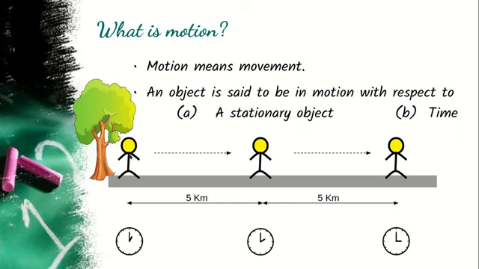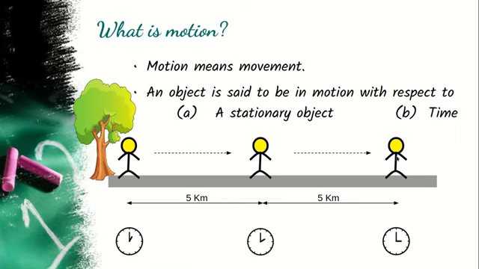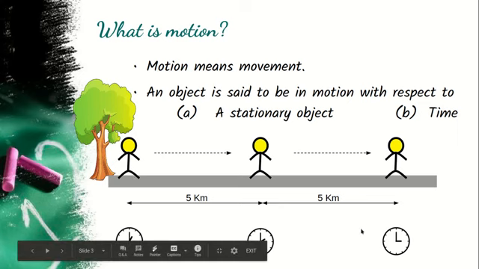If you see, the person is standing at this position at 1 o'clock, and at 2 o'clock the person has reached here, then again at 3 o'clock the person has reached here. So you can say that the person, with respect to the stationary object, has changed his position. So when the object or the person changes his position with respect to the stationary object, you call it motion. Also, the time has changed every time the person has changed his position.